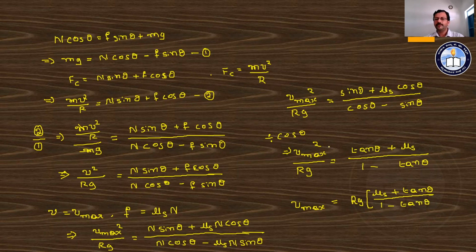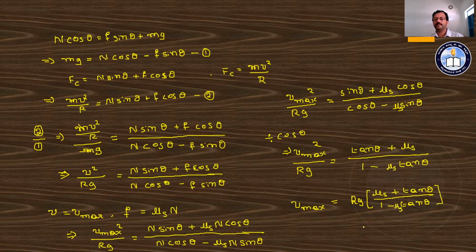This term I forgot, this is mu s, not n actually, this one is mu s, and hence I can say this mu s into tan theta.